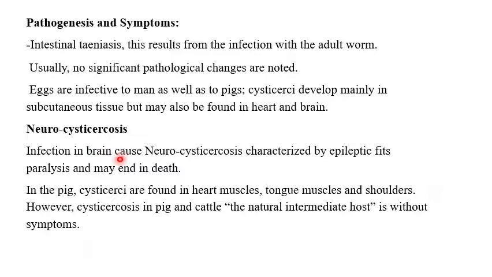Neurocysticercosis: infection in the brain causes neurocysticercosis, characterized by epileptic fits, paralysis, and may end in death. In the pig, cysticerci are found in the heart muscles, tongue muscles, and shoulders. However, cysticercosis in pig and cattle as natural intermediate hosts is without symptoms.